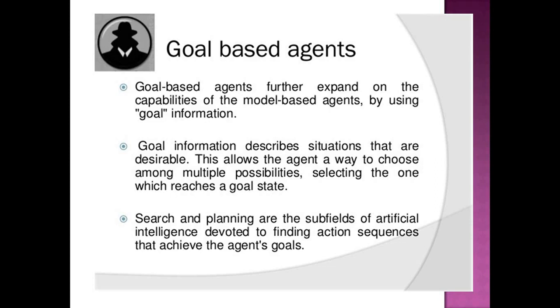To give the definition, goal-based agents further expand on the capabilities of the model-based agents by using the goal information. Goal information describes situations that are desirable. This allows the agent a way to choose among multiple possibilities, selecting the one which reaches a goal state. Search and planning are the subfields of artificial intelligence devoted to finding action sequences that achieve the agent's goal.